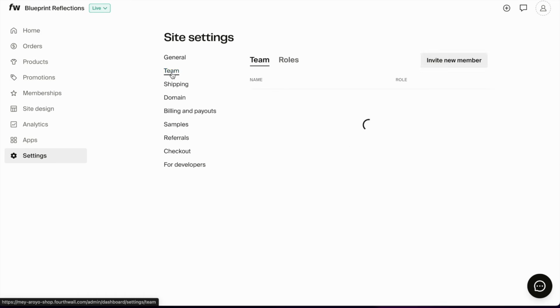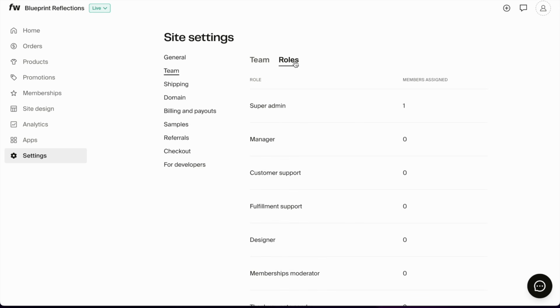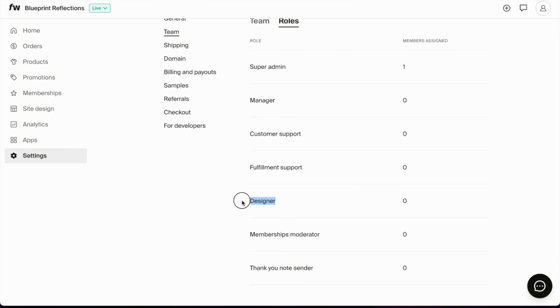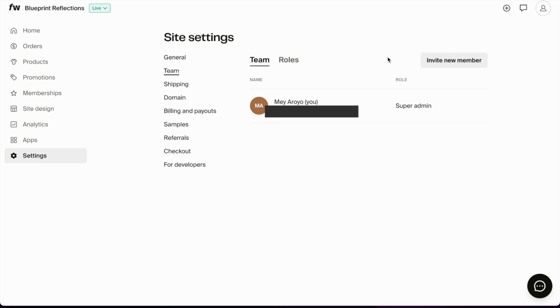Moving to team, this is where you can see the team members for this shop. Now you can invite a new member either as someone who can design things. Let's look at the roles here. Someone who does customer support, fulfillment support, designer. So this person can basically design some of the products for you, or you can add someone to be a super admin if they want to help you with your store. I myself am an admin, again, as I said, in several other people's stores, so it appears right with me here, the same way that I can see my own stores.